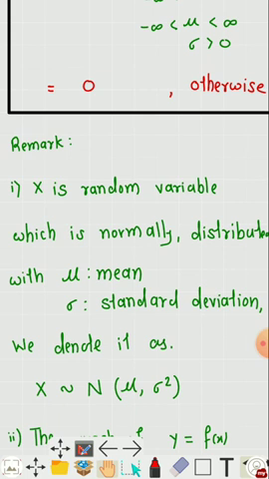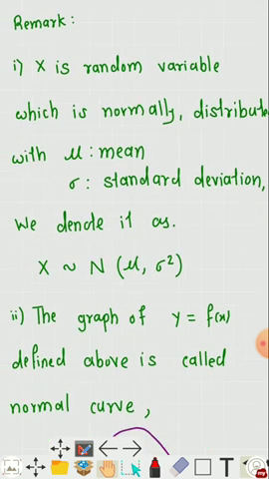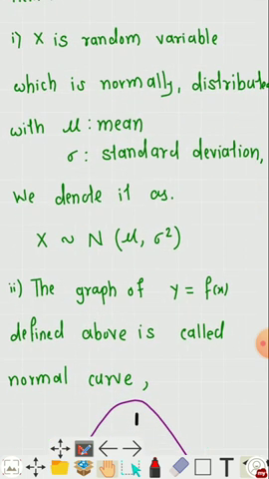When a random variable is normally distributed with mean mu and standard deviation sigma, it is customary to write that x is distributed normally with mean mu and variance sigma square, and express it as x is normally distributed with mean mu and variance sigma square.